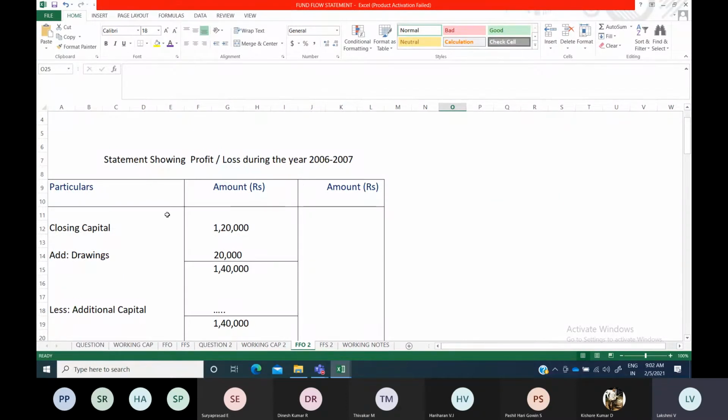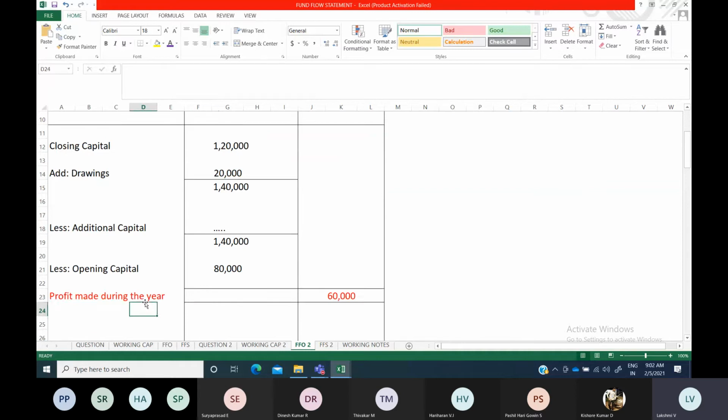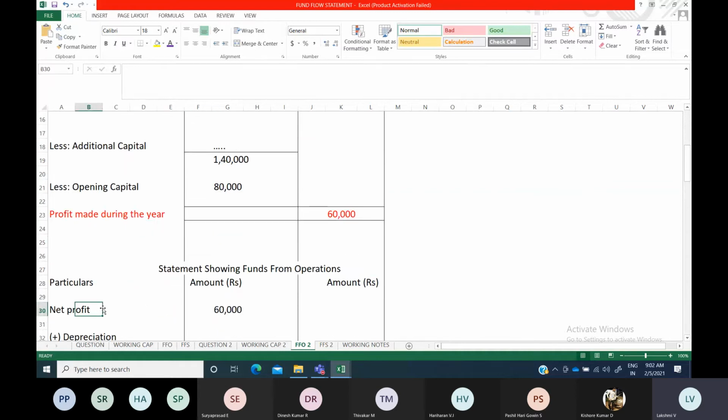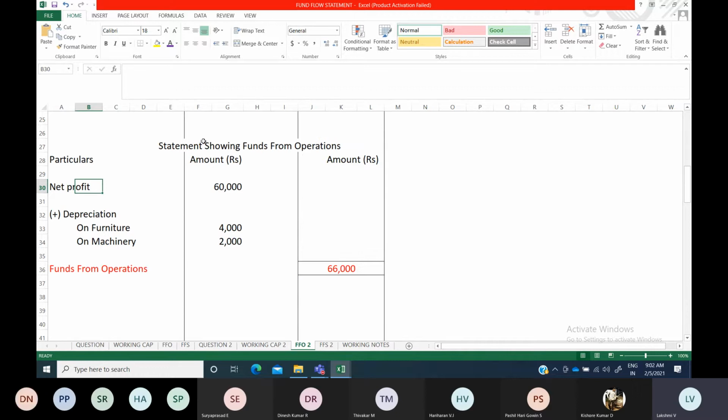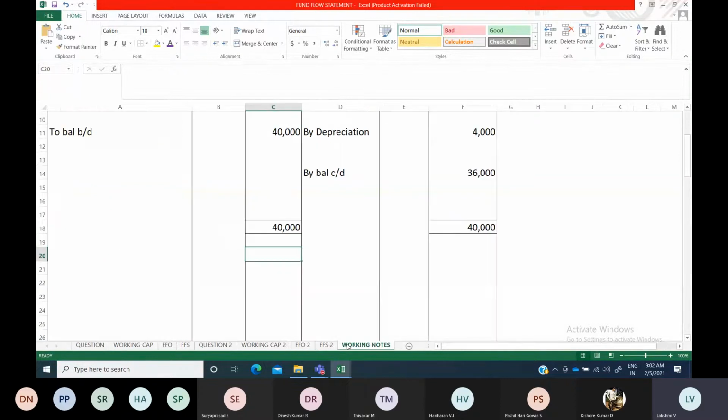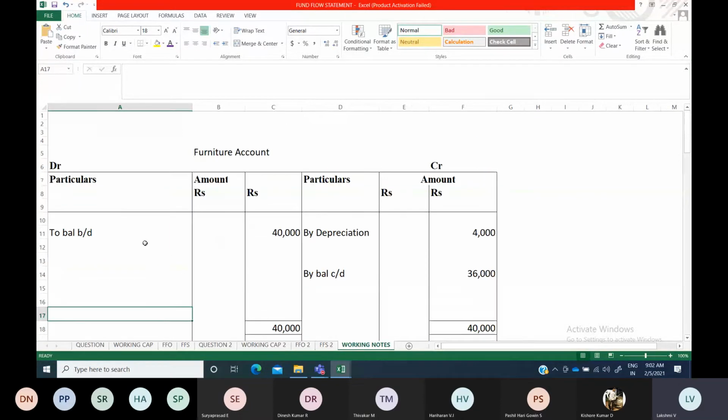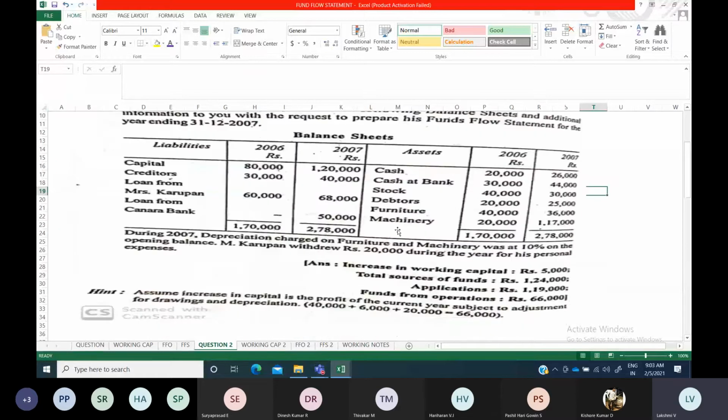We have prepared one statement where we found out the profit, and we considered it as net profit, and we started preparing the funds from operations and calculated that one. Then we made some working notes also, because before preparing the fund flow statement, we have to prepare the necessary fixed assets account, particularly when, if the question mentions some depreciation, you have to prepare the concerned fixed asset account. Only then do you come to know whether there was a purchase or sale.